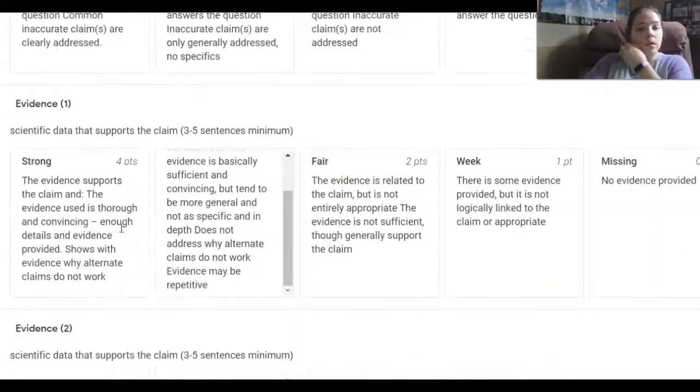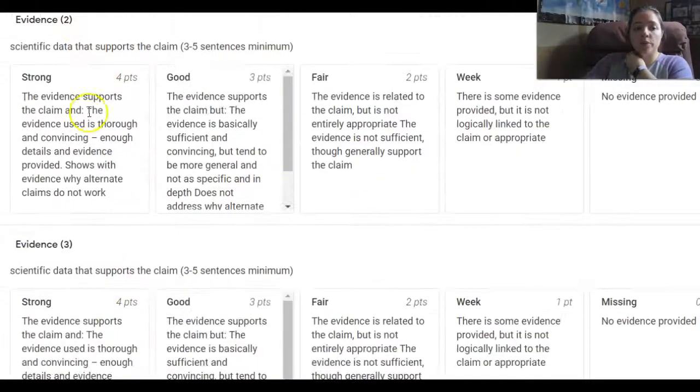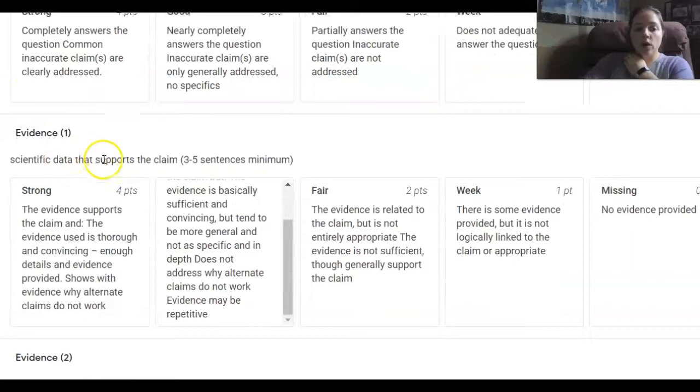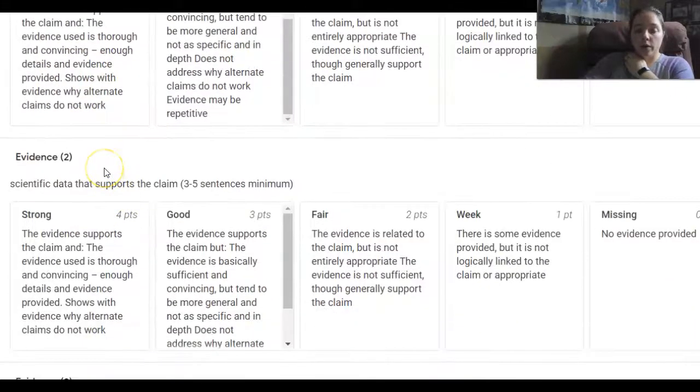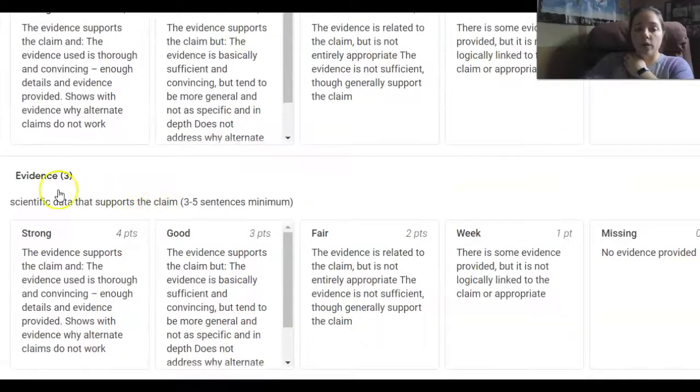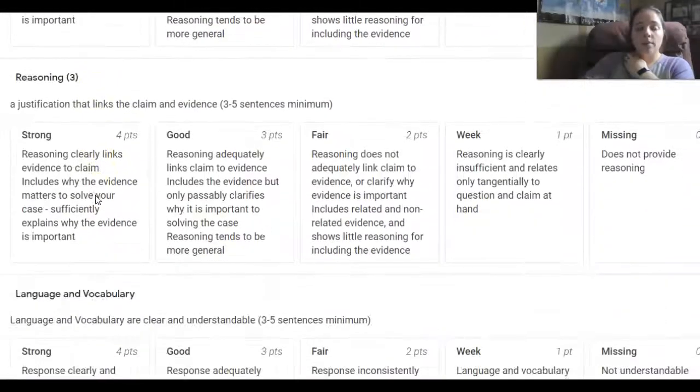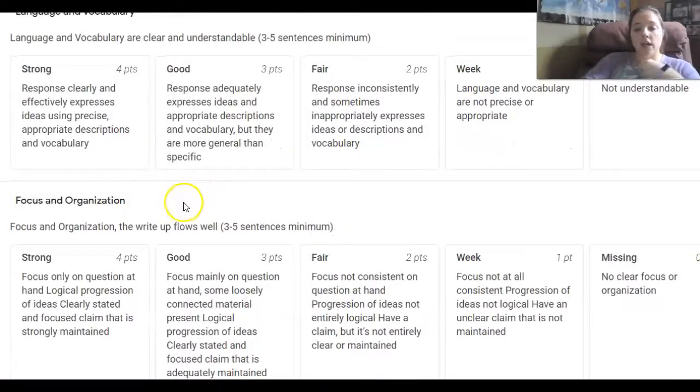And remember, paragraph 1 goes with the claim. Paragraph 2 goes with evidence 1. Paragraph 3, evidence 2. Paragraph 4, evidence 3. And then, it doesn't have it on here, but you need to come up with a conclusion paragraph. That means there's 5 paragraphs. Claim, evidence 1, 2, and 3, and conclusion, necessary.